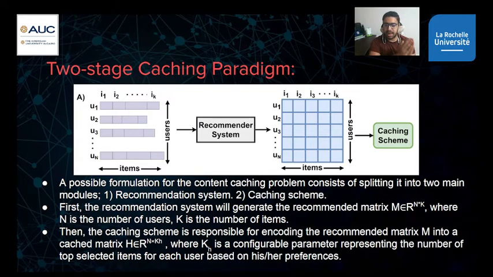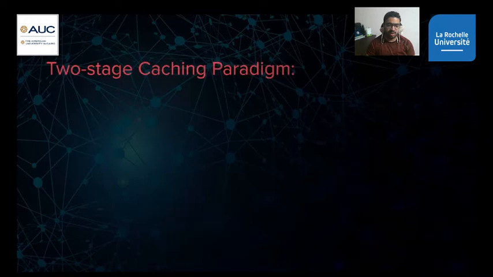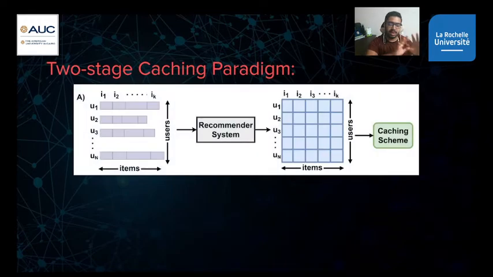After generating M, we want to cache this matrix in a more condensed, more efficient matrix to be stored on the device, which is the cached matrix H. This matrix is smaller than M, where KH is a configurable parameter representing the number of top selected items. So we want to move from M to H, which is a cached matrix.